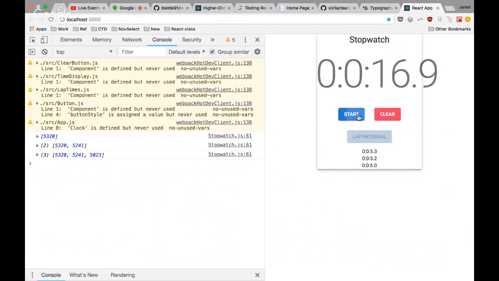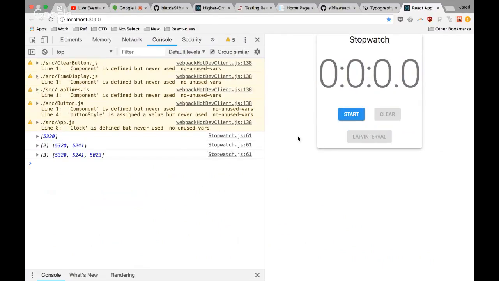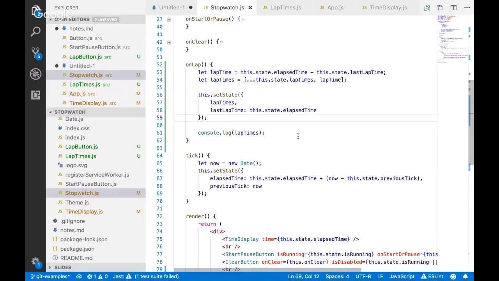So I love the reduce logic, by the way. I love somebody using that because that's a great way to do it. You don't have to store an extra value using the reduce logic, right? You don't have to store the last lap time. Exactly. Yeah, that's not a state.